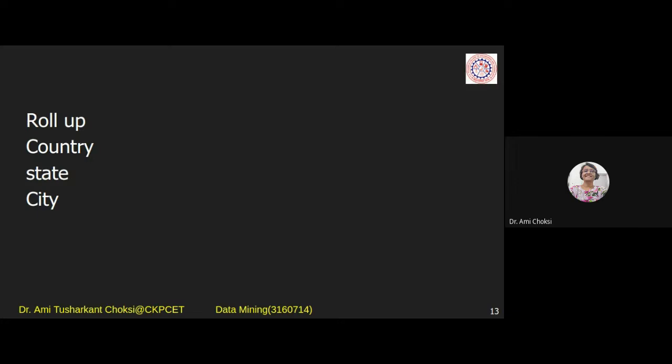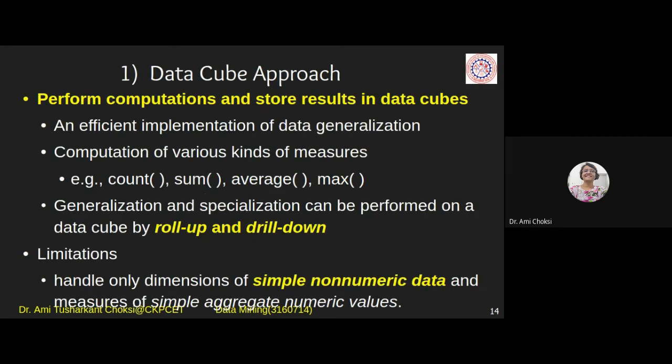You can understand, right? Whatever concepts are there, this is a typical example from which you can understand very easily. That's why I am giving you the same example again and again. Okay, so consider the things. So roll up means city to country. Drill down means country to city. Fine. Got it? Okay, so that's all for today.